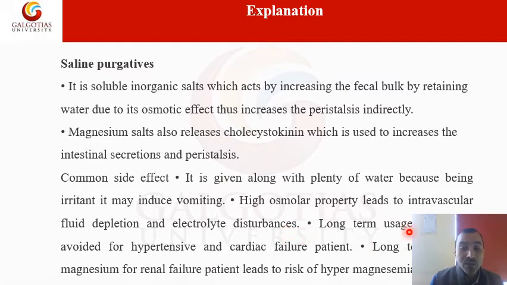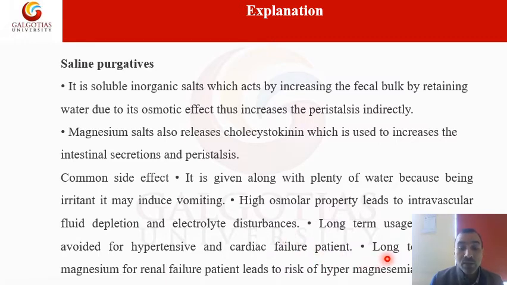The long-term use of these should be avoided in hypertensive patients. Suppose anybody has a history of hypertension, this drug should be avoided, because it already has a saline property. It can increase the hypertensive property also. And if a person is a cardiac failure patient, then they should also avoid it, because electrolyte imbalance can occur. Due to this it can be fatal for a cardiac patient.